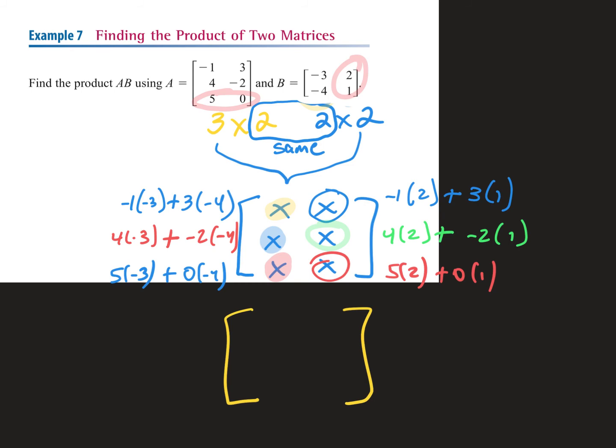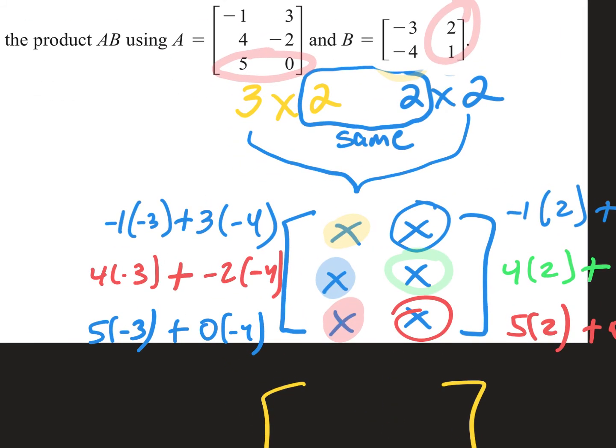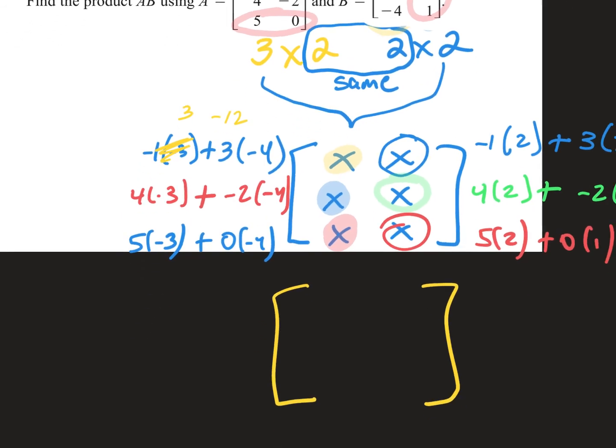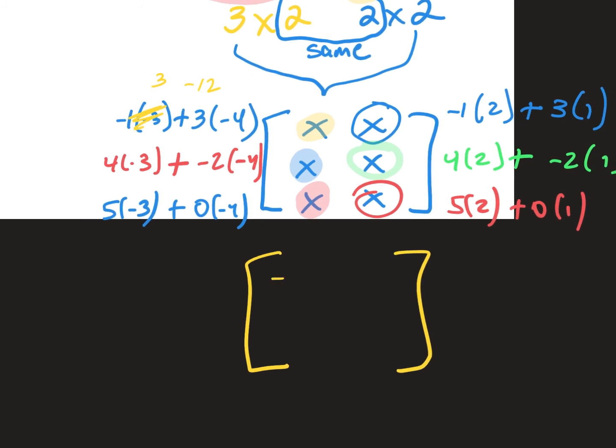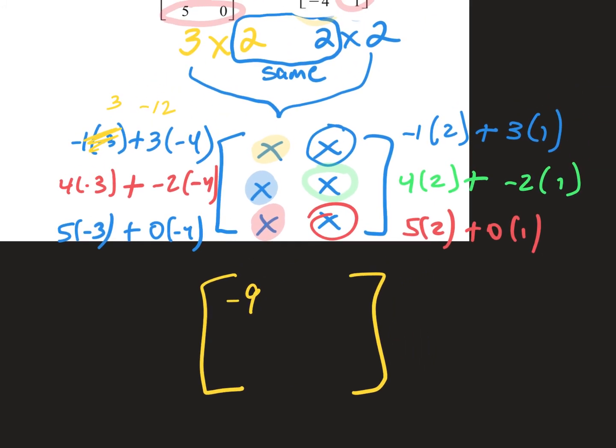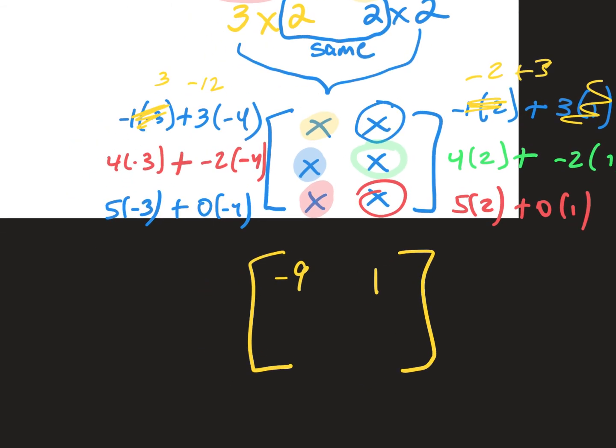But now when we evaluate, look, the top left, the yellow one. What is -1 times -3? 3, right? And 3 times -4 is -12. So what's 3 minus 12? -9. All right, I'm going to go to the top right. I have -1 times 2 is -2 plus 3 gives me what? -2 plus 3. 1. All right, now, middle number on the left-hand side.